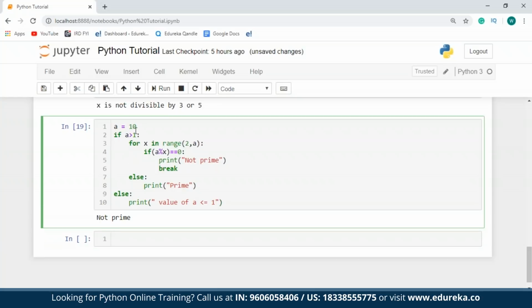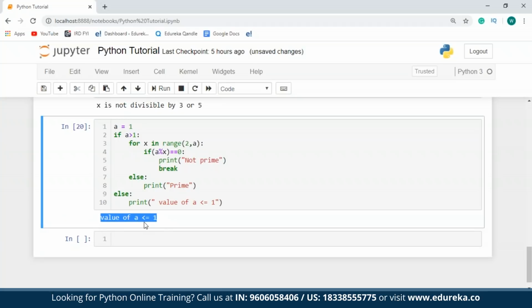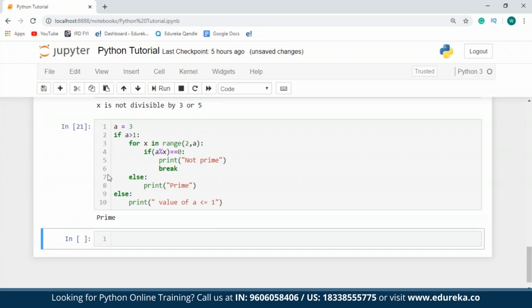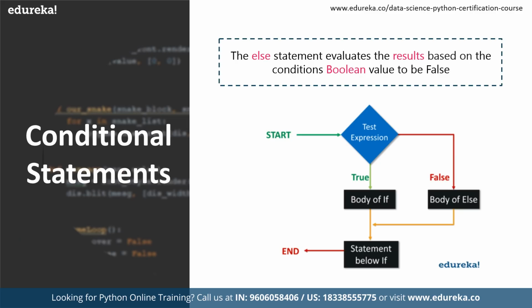So as you can see over here, the value of A that I've given over here is 10. Therefore, when I execute this block of code, I get the output as not prime, which means 10 is not prime. So instead of 10, if I assign the value of A as 1 and execute this program, you see that the output says value of A is less than or equal to 1, which means the final else block has been executed. Now in place of this, if I supply some prime number, say 3, as you can see over here, when I supplied the value as 3, the output has returned saying that this is a prime number. So I hope you guys have understood this.